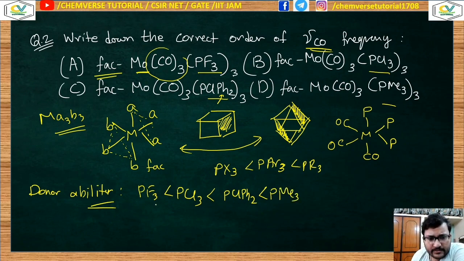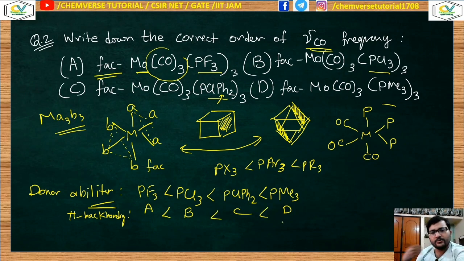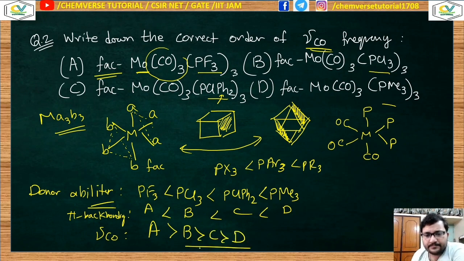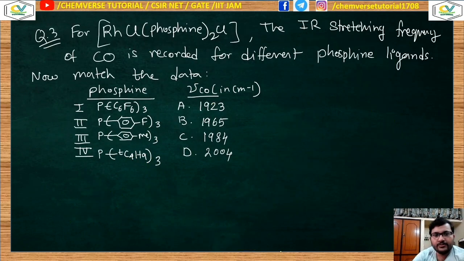So the options will be something like this: option A, B, C, D. If the donorability increases, the electron density over the metal increases, so pi back donation increases. The order of pi back bonding follows this order: greater donorability of the spectator ligand, greater electron density, greater pi back bonding. If pi back bonding follows this order, then what will be the order of mu CO? The carbonyl stretching frequency order will be just the reverse. That means A will have the highest carbonyl stretching frequency, greater than B, greater than C, greater than D. That's it. Now moving on to our next question.